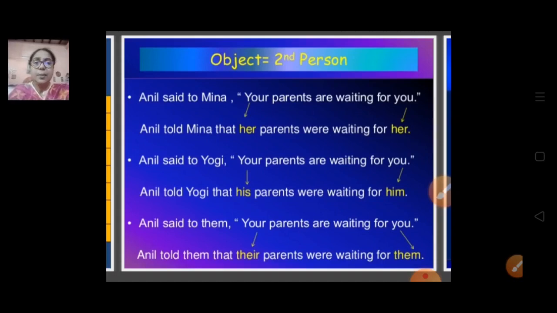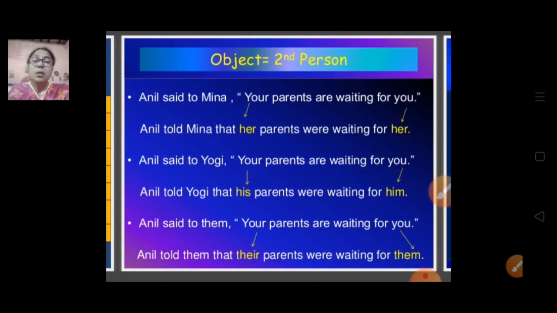Now second example we are going to see. Anil said to Yogi, your parents are waiting for you. Again, it will be used in the singular form. For the singular reporting object, you can say, Anil told Yogi that his parents were waiting for him. Now third example, Anil said to them, your parents are waiting for you. Anil said to them that their parents were waiting for them.